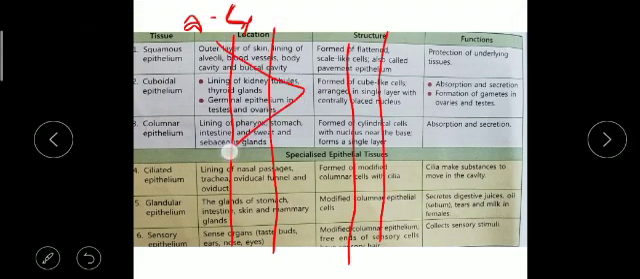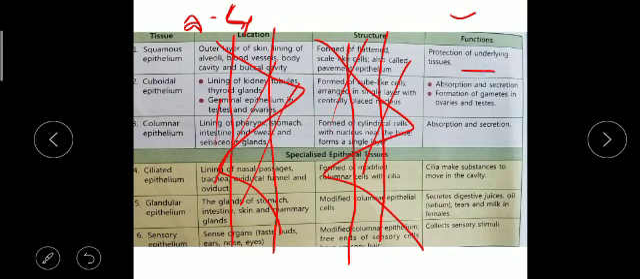So you can make a table. I am striking off these lines so that you should not write them. In this table just make 2 columns. The first column is of tissue and the second column is of functions. First is squamous epithelium, and in the second column write down protection of underlying tissue. It is written here. So in this answer you have to make 2 columns only, and write all the 6 names of the epithelial tissue and all the functions.